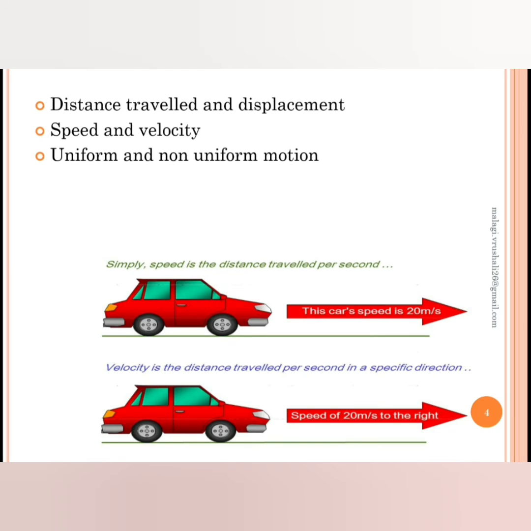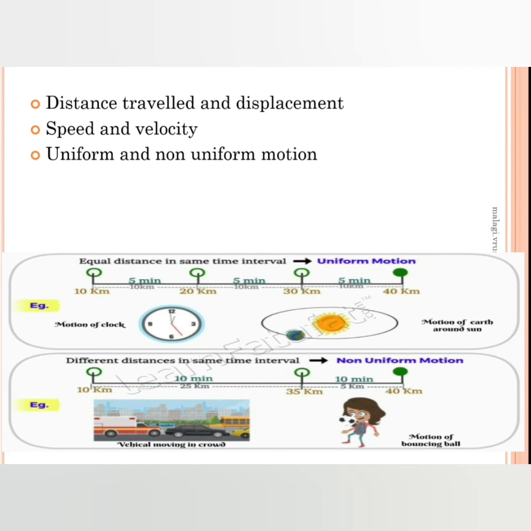And uniform motion is where the speed of the car remains constant throughout the journey from point A to point B, or from your house to your grandparents' house. I hope you all understood the difference between uniform and non-uniform motion. So now let us see the examples. The motion of the clock, I can say that it is uniform, or the motion of the earth around the sun is uniform in nature.